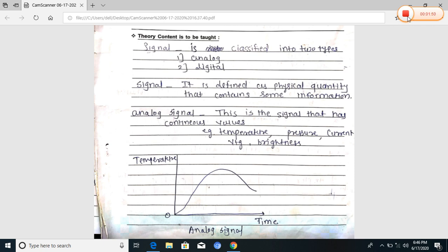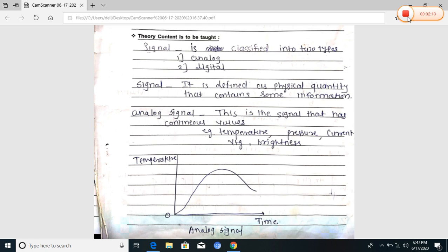There are two types of signal. The first is the analog signal and the other is the digital signal. An analog signal is defined as a signal having continuous values. Most of the quantities observed in nature are analog, and examples of analog signals are temperature, pressure, current, voltage and brightness.